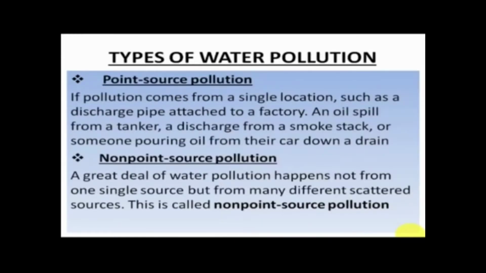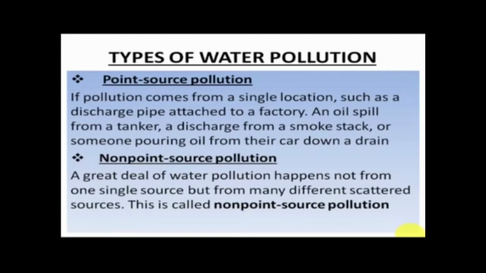Now let's talk about types of water pollution. There are two types of water pollution. One is point source water pollution, and the second is non-point source pollution. What is point source pollution? Point source, in very simple words, is something which is produced from a single point, from a single source. Whereas non-point source pollution is something which is not from a single source, but the sources are many. So from many sources, the pollution takes place. That, in simple words, is the difference between both types of pollution.